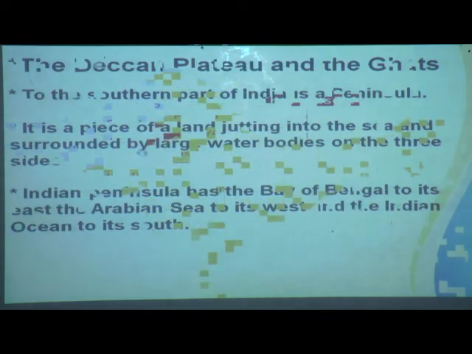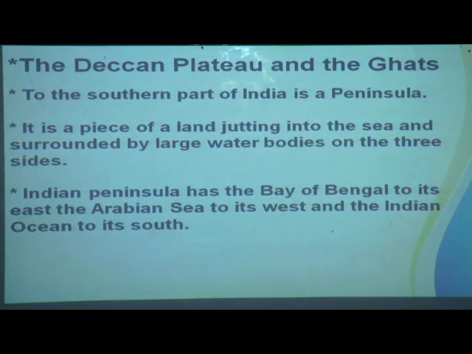Next, children, the Deccan Plateau and the Ghats. The southern part of India is a peninsula. It is a piece of land jutting into the sea and surrounded by large water bodies on three sides. It is known as a peninsula. The Indian peninsula has the Bay of Bengal to its east, the Arabian Sea to its west and the Indian Ocean to its south.